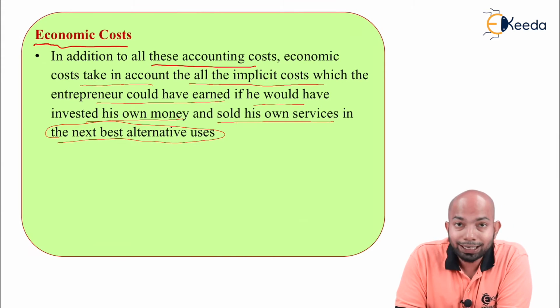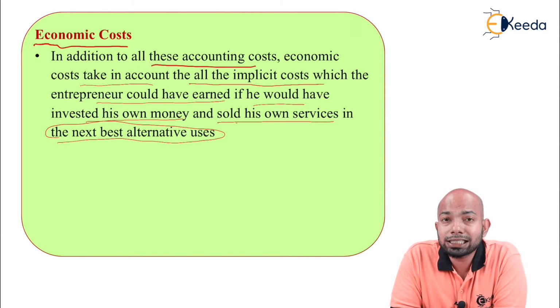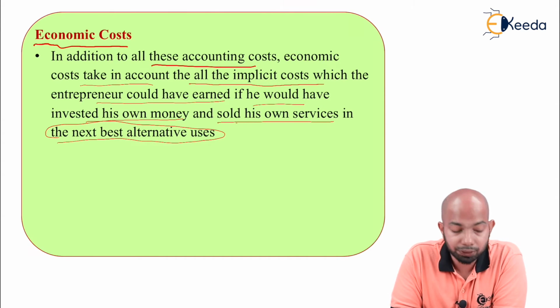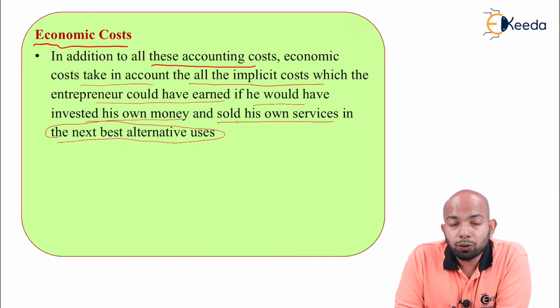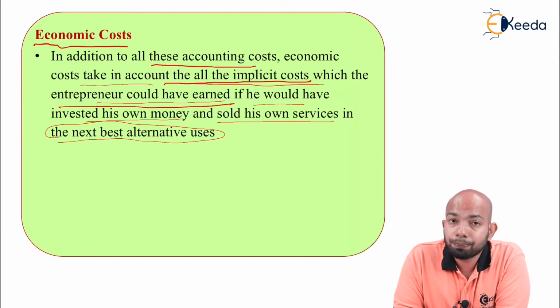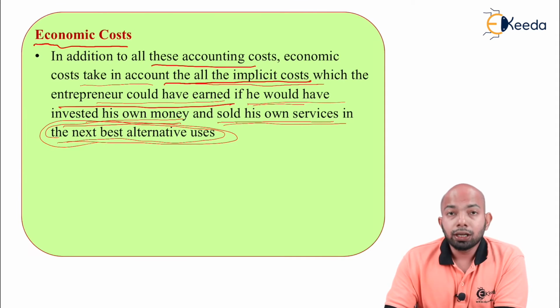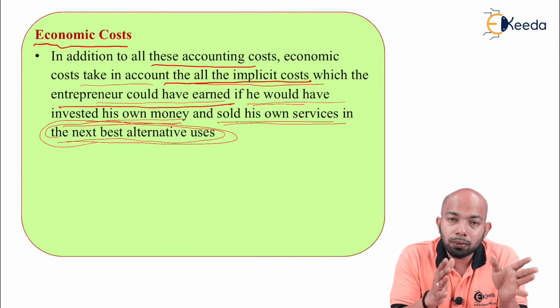Let me read the line for you once again, because I'm pretty sure this must have been a very confusing line for you. Let me translate that into simple lines. Apart from all the accounting cost, there is one cost that we have to discuss, and that is economic cost. Economic cost is all the implicit cost which the entrepreneur could have earned. It's like an opportunity, if he would have invested his own money and sold his own services in the next best alternative uses. So economic cost is nothing but similar to the opportunity cost.